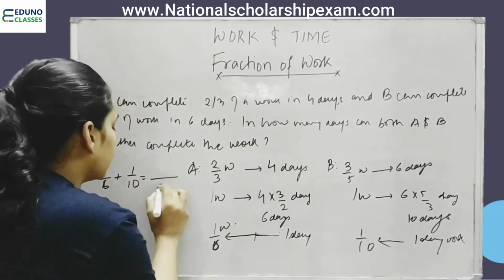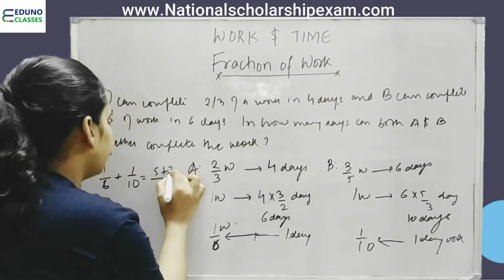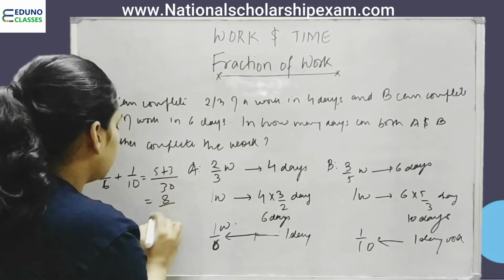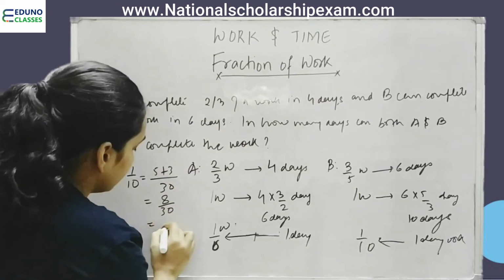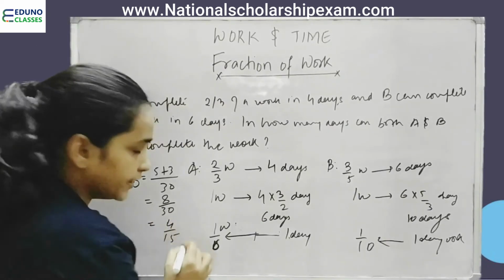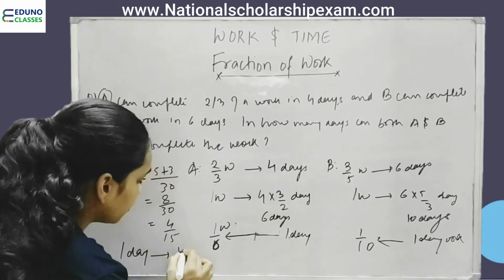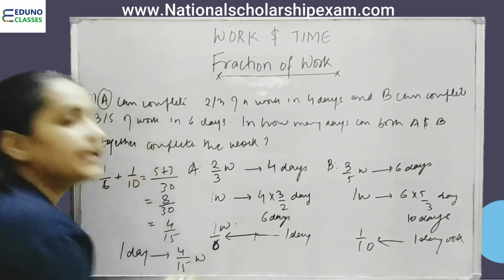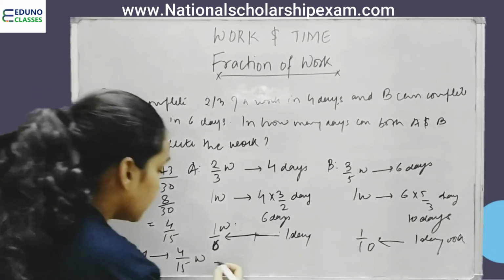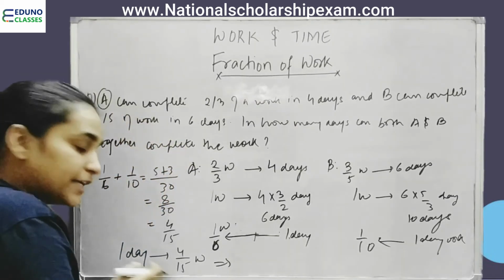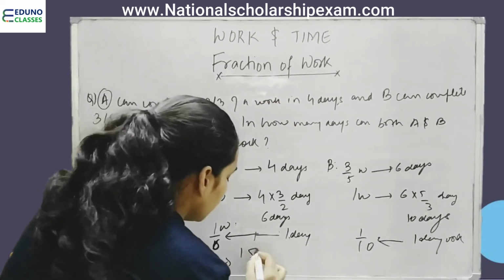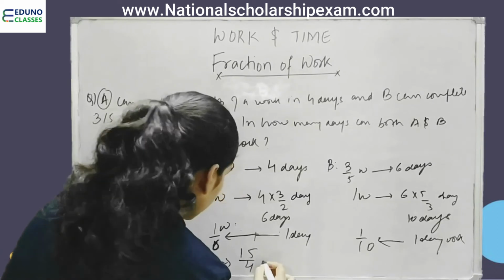We have 5 plus 3, 8/30, that is 4/15. So in 1 day both A and B together are completing 4/15 of the work. So the entire work will be completed in 15 divided by 4 days.